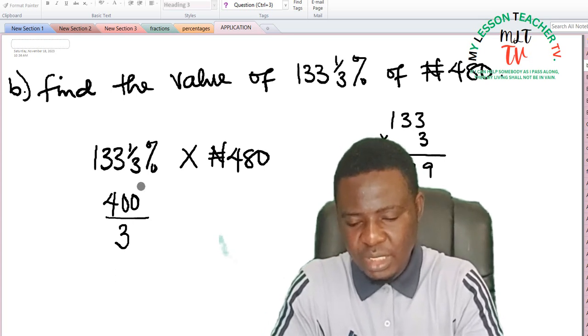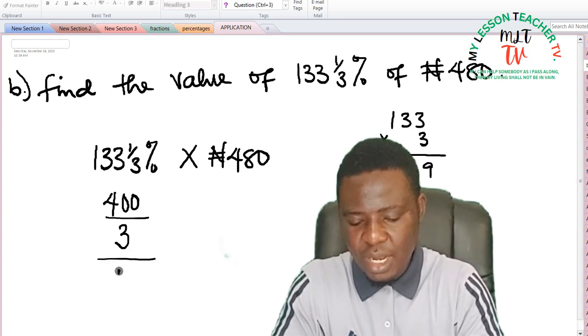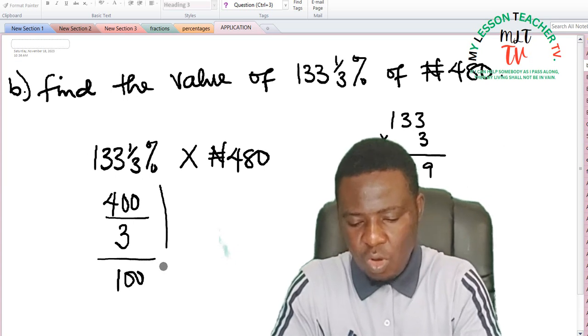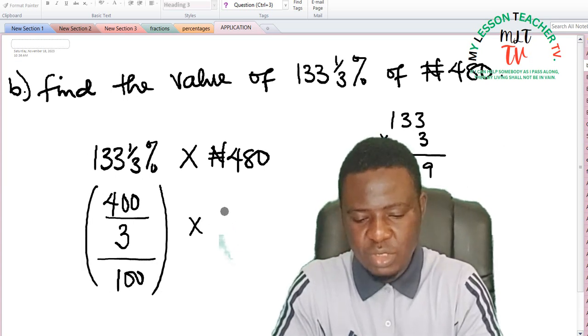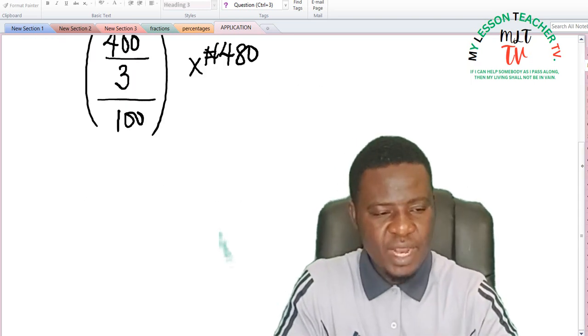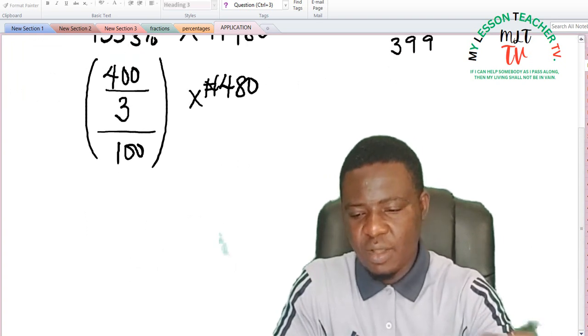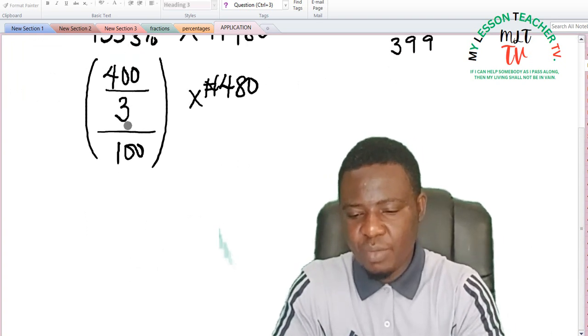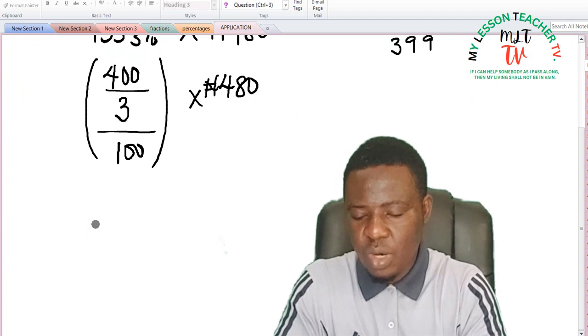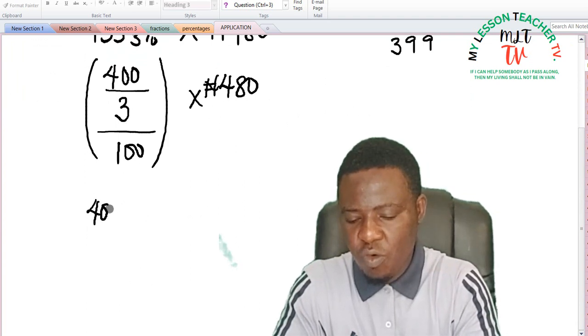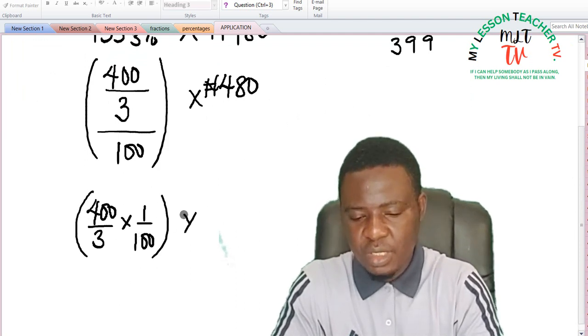You know, this is a percentage, that means divide by 100. All of this times 480 naira over 1. So we simplify this. 400 divided by 3 divided by 100 can be said to be 400 divided by 3 times 1/100 times 480.